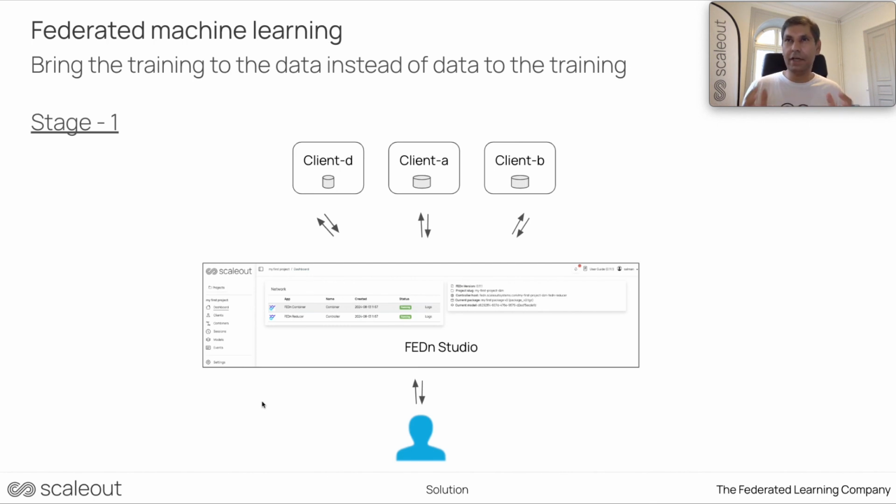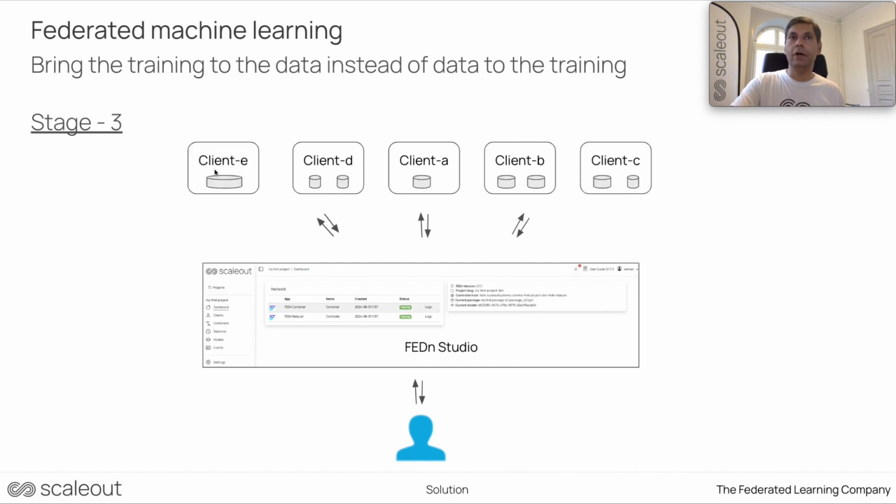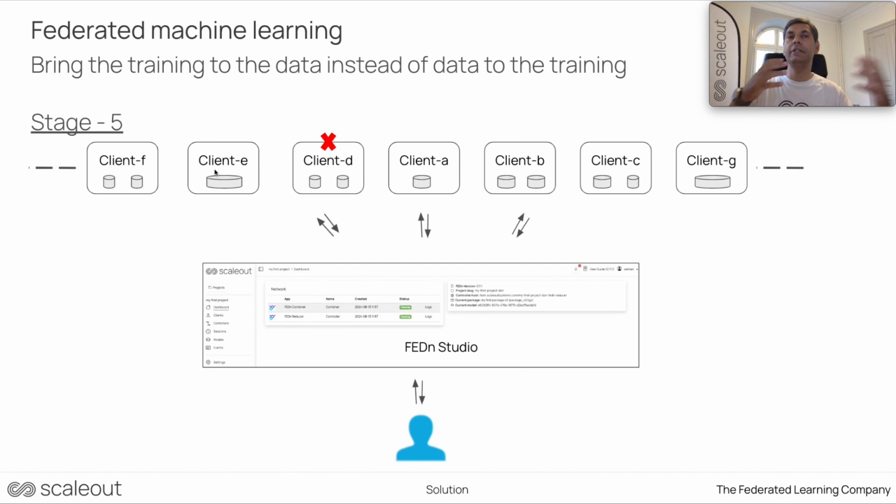But at the same time, I started to feel that in my role as a project owner or alliance admin, I have quite a lot of responsibility. Every time there is some change in the structure. So for example, let's think about client D started to have more data, or more clients are coming. If some clients are not available, or there are more and more clients with varying data partitions, all these things really require me, or whoever is in the alliance admin role, to be more active. Every time the training validation process needs to be initiated by the alliance admin.